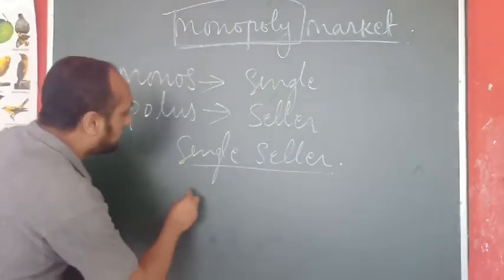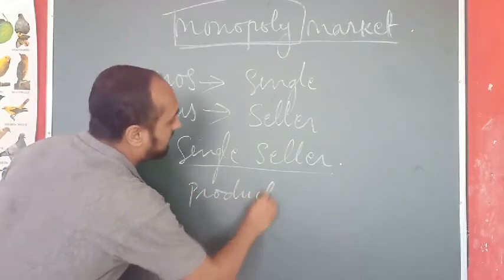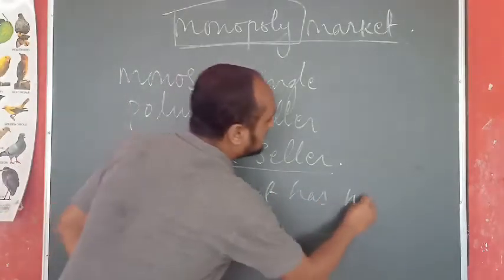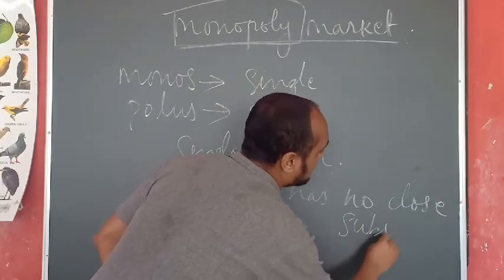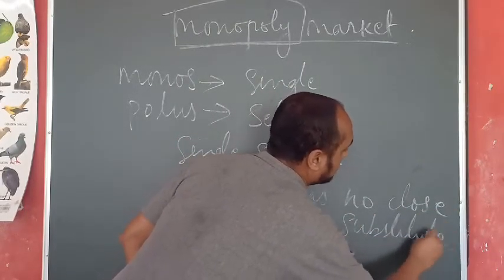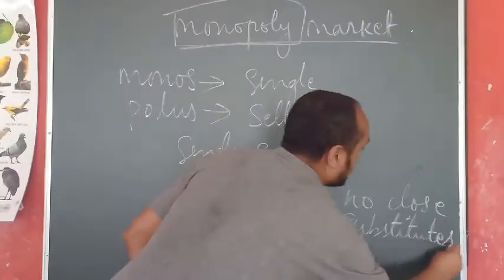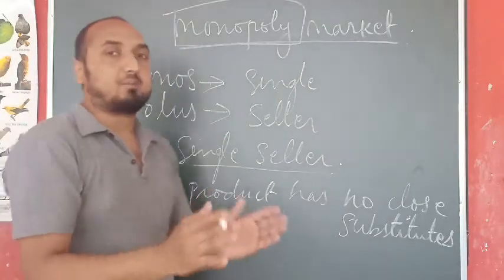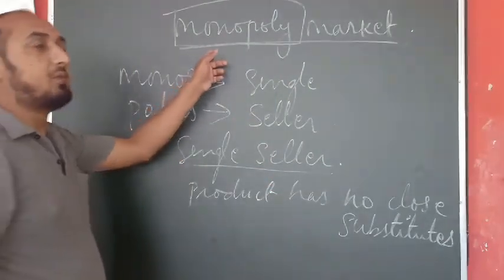Okay, and the next one we have the product has no close substitutes. Okay, the product does not have any close substitute. So that is the definition of this monopoly market.